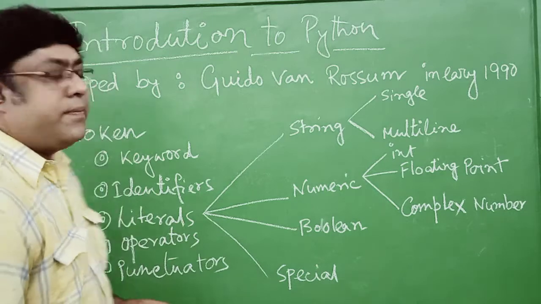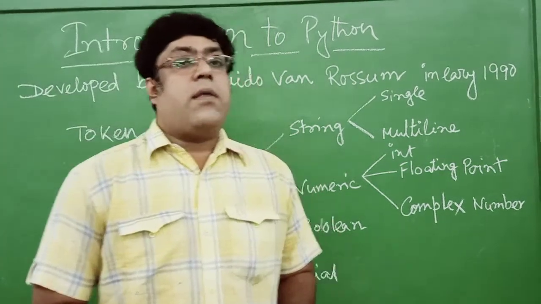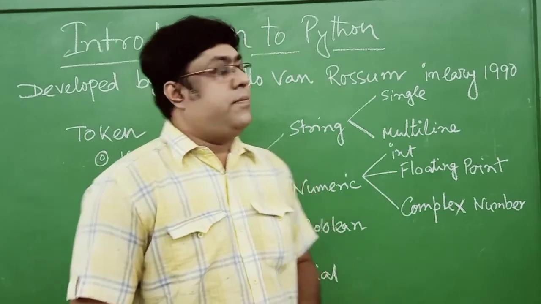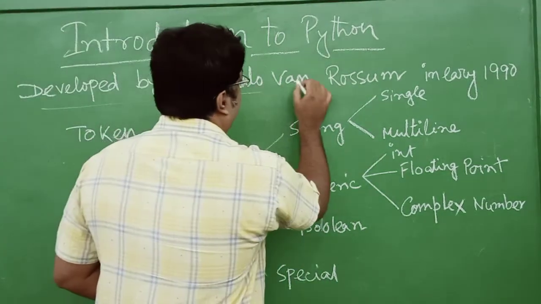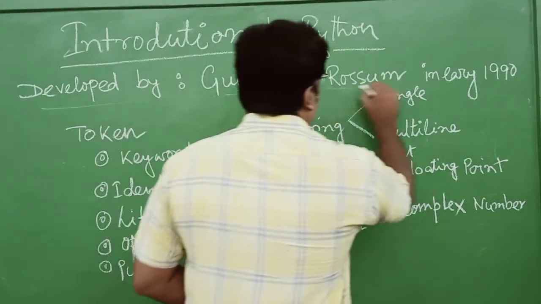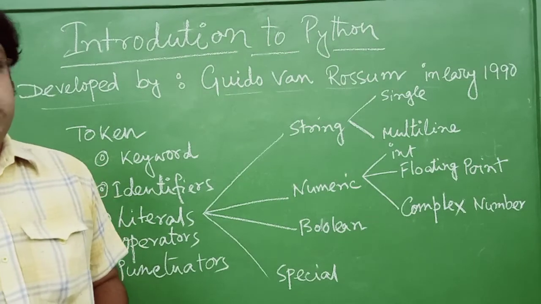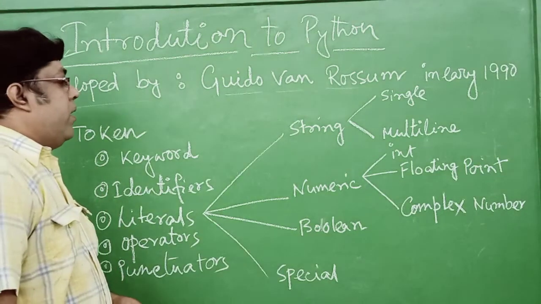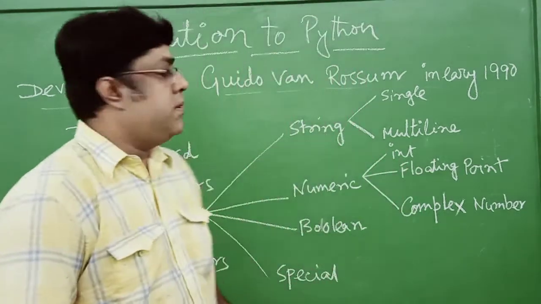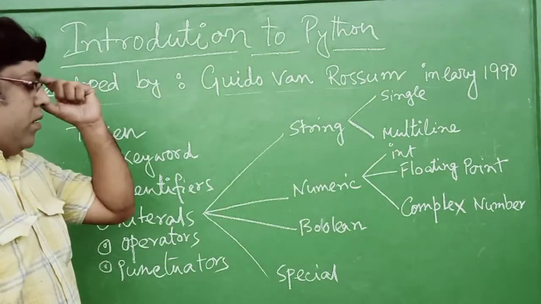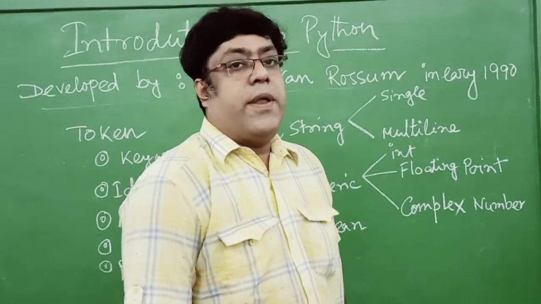What is Python? Python is a programming software which is developed by Guido van Rossum in the 1990s. Now Python is in our syllabus. Several parts are present in Python.